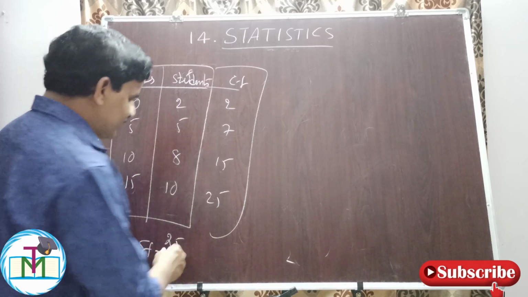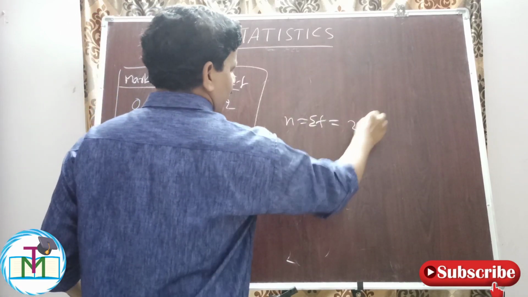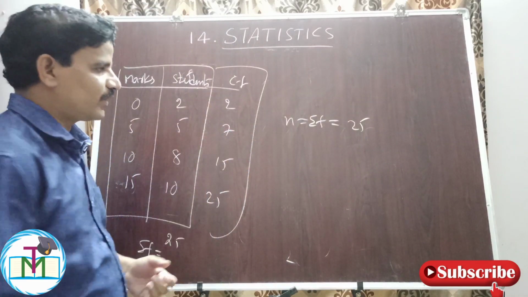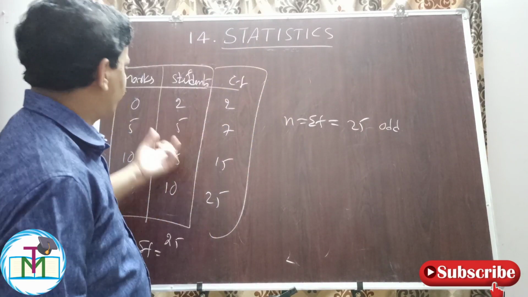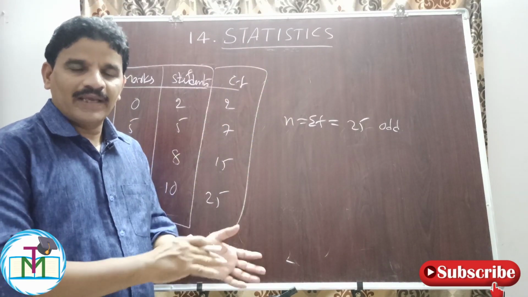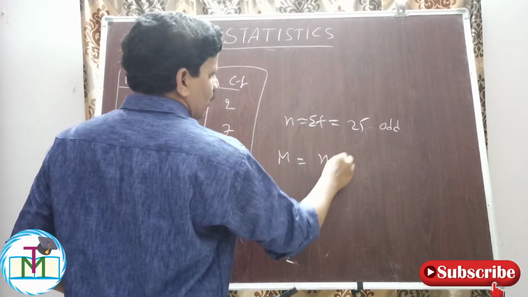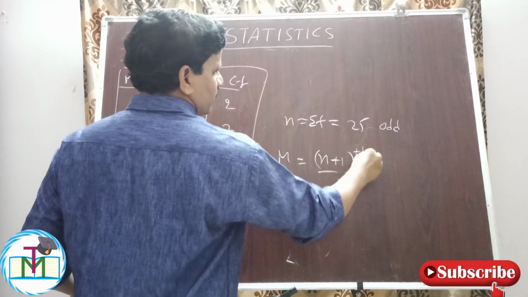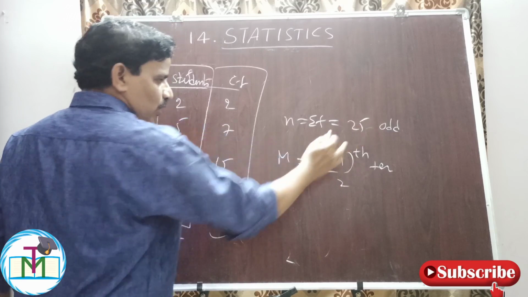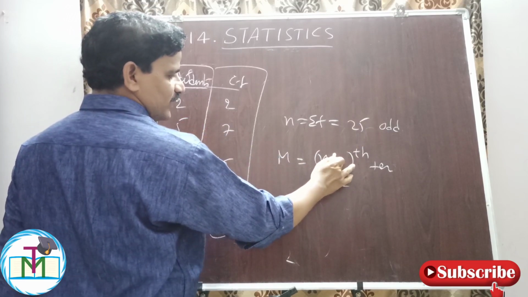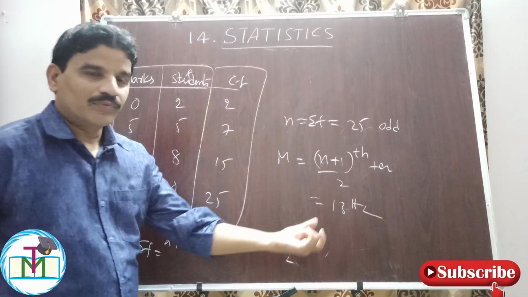So here n is equal to how much? N is equal to sigma f, which is 25. 25 is an odd number. Whenever n is odd, what is the formula of median? Same formula as in raw data. So here median is equal to the value of the (n plus 1) by 2th term. That means 25 plus 1 is 26, 26 by 2 is the 13th term. The value of the 13th term.